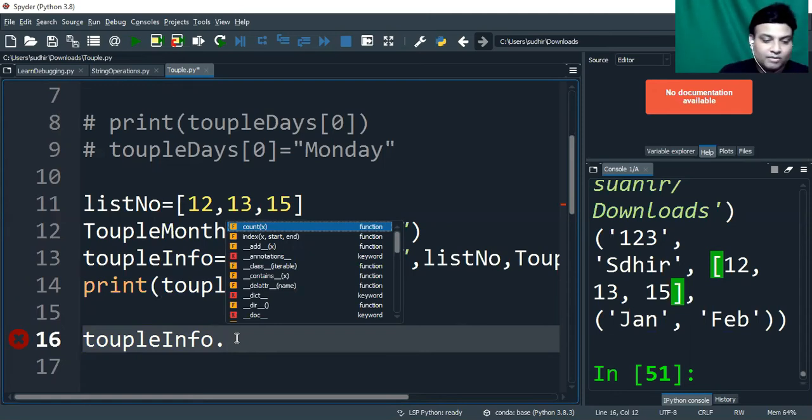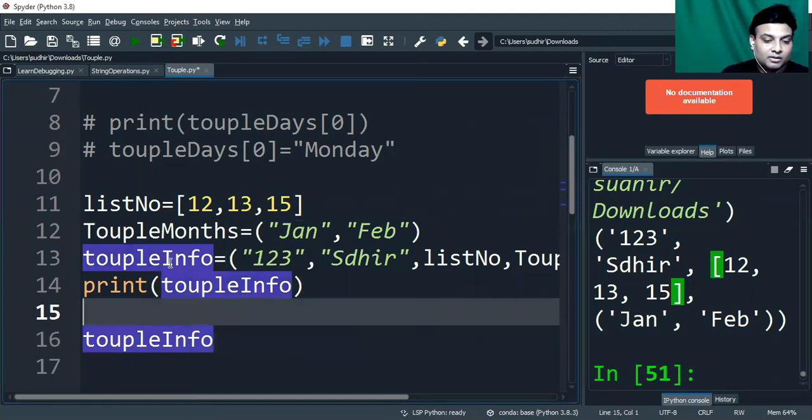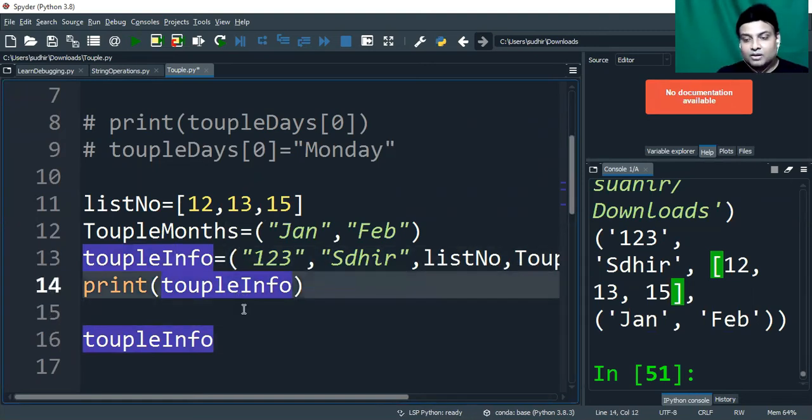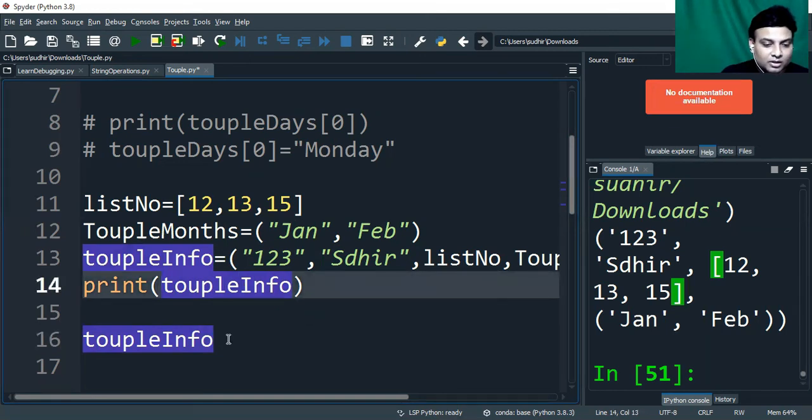Can we delete? We can't delete elements using pop and remove, but we do have the other way available, which is with the del keyword. Del keyword we discussed last time, right? So the same way we'll have to delete the elements. If you want to delete elements from first position to third position, you just have to give the del keyword and write this tuple name, and in the square bracket just keep from 0 to 3. That is going to delete your elements. That we have already covered when we were discussing list, right? So that is done. What is remaining? Tuple info has some important functions. I'll tell you about that.